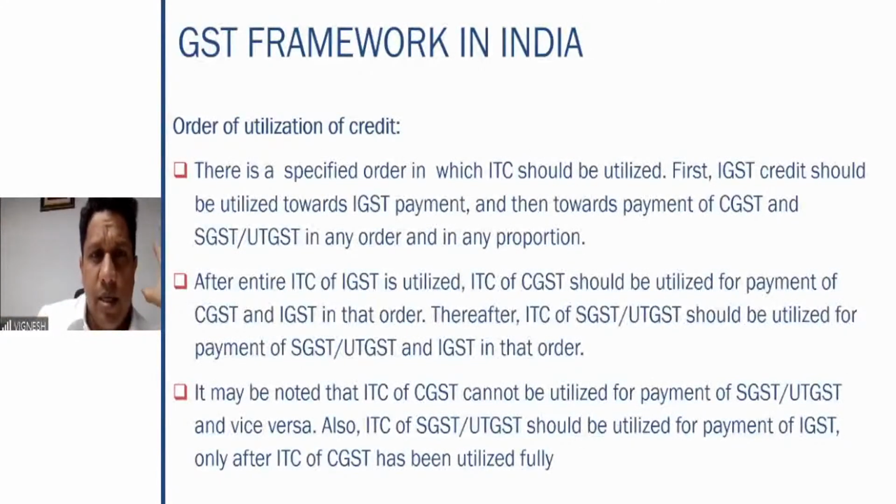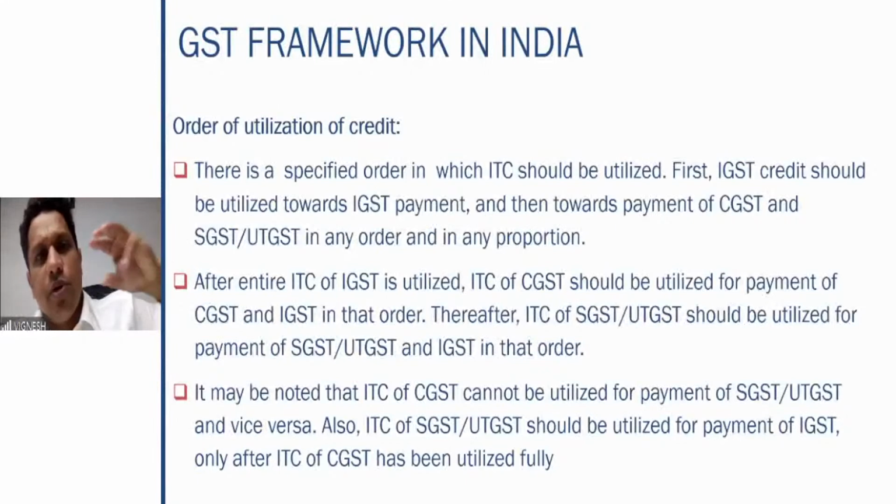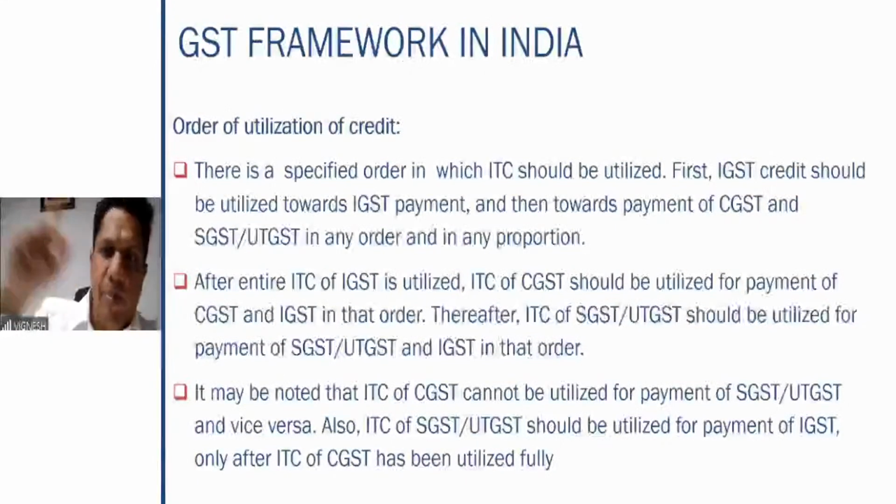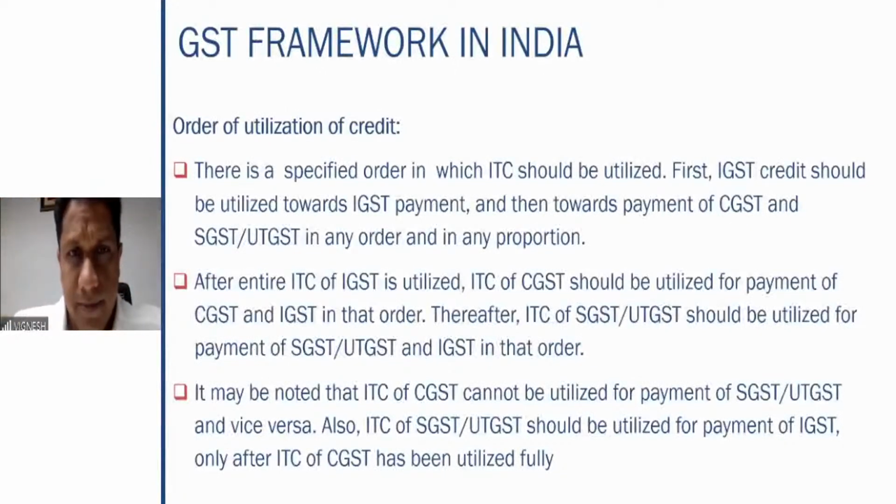I hope this point is clear. If you have IGST input tax credit, you have to first utilize that credit in making payment of IGST only. After you make the payment of IGST, you can decide how much CGST you want to pay and how much SGST you want to pay, in any proportion. It is your wish, right?